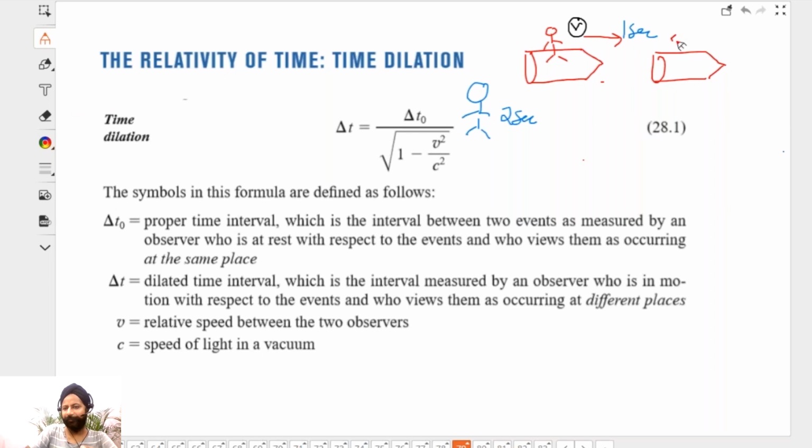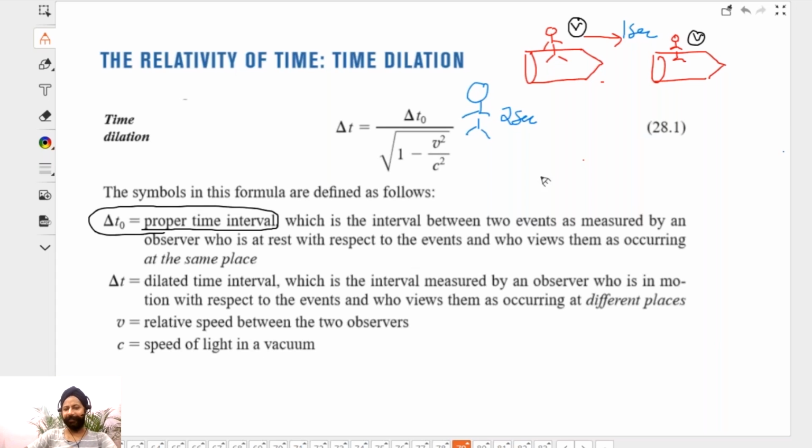So for him, the event has happened at the same place. For him, the event is happening right in front of my eye after 1 second also. The event happens at the same place. This time is called the proper time. Proper time is for a person who is watching the event happening at the same place.